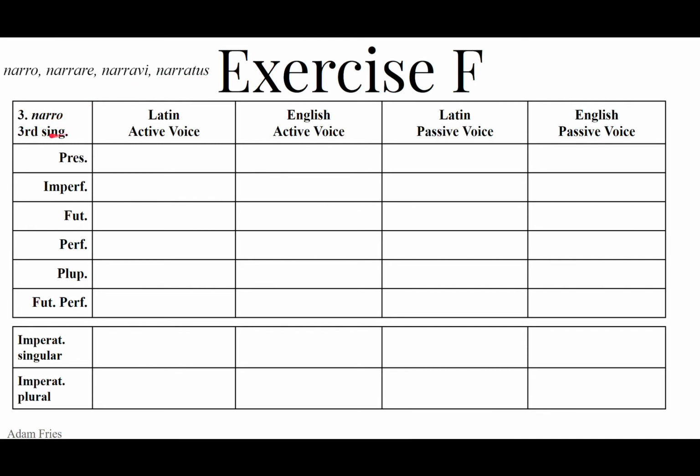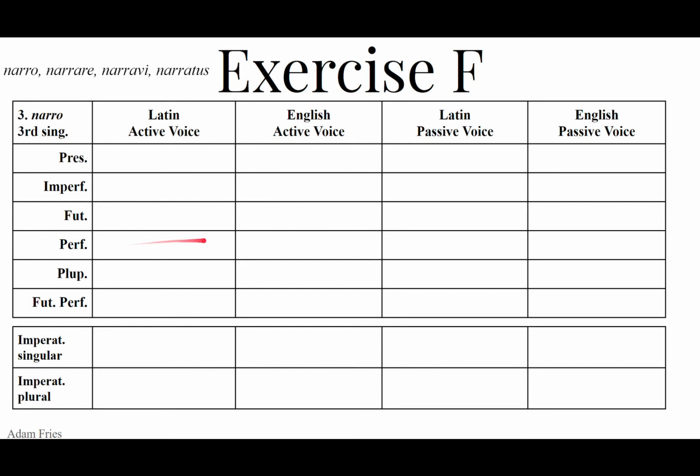Because we're dealing with a singular person, either masculine, naratus, or feminine, narata, or neuter, naratum, we can keep naratus aum. So go ahead and write naratus aum as the base for the perfect, pluperfect, and future perfect passive. And then we'll add the helping verbs in a sec.